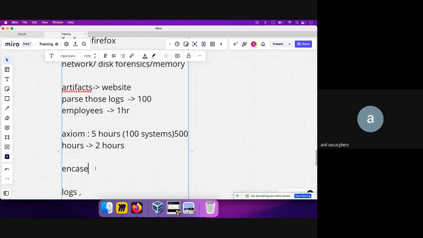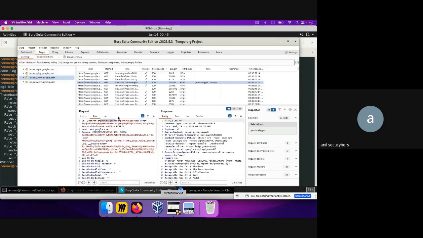So there are tools like FTK. I will be disclosing to you the FTK tool, which is a free tool, and I'll be discussing that in the disk forensic part. But if we stick to the network forensic discussion, we don't need any tool actually, because if there is a proxy log that is going to a SIEM, let's say the SIEM is Splunk, for example, we can just search for the keywords and get our details. So the network forensic part is very easy.